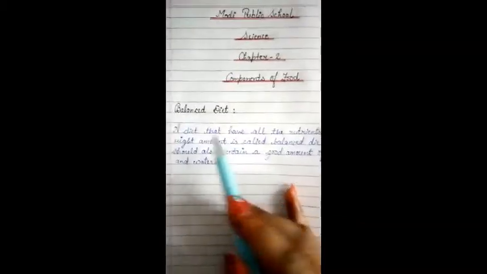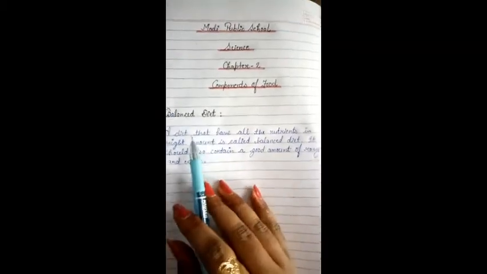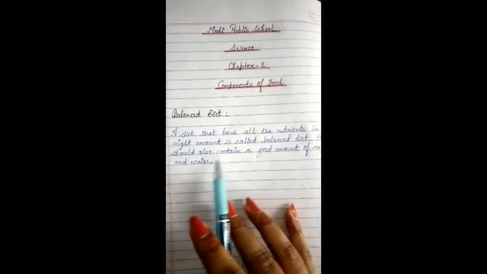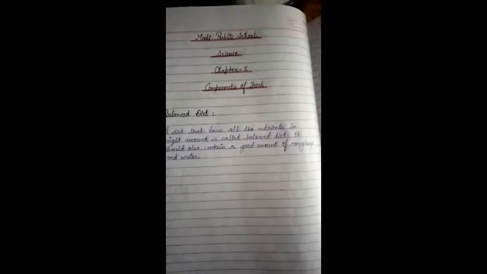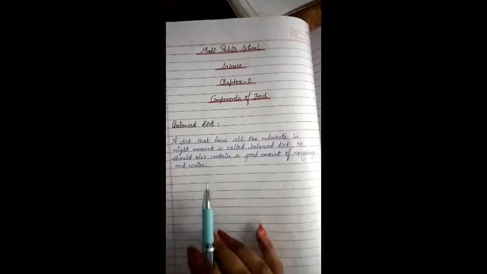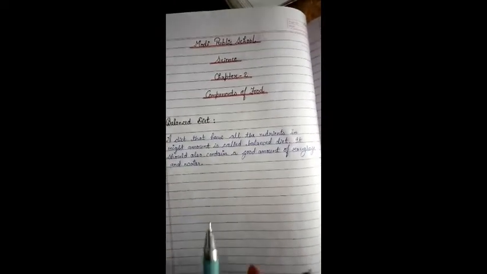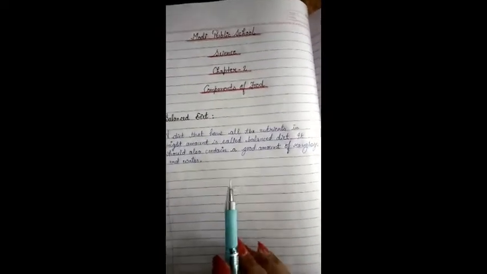The food we normally eat in a day is our diet. Now what is a balanced diet? A diet that has all the nutrients in the right amount is called a balanced diet. It should also contain a good amount of roughage and water. So for proper growth and for the maintenance of good health, we need to have a balanced diet.